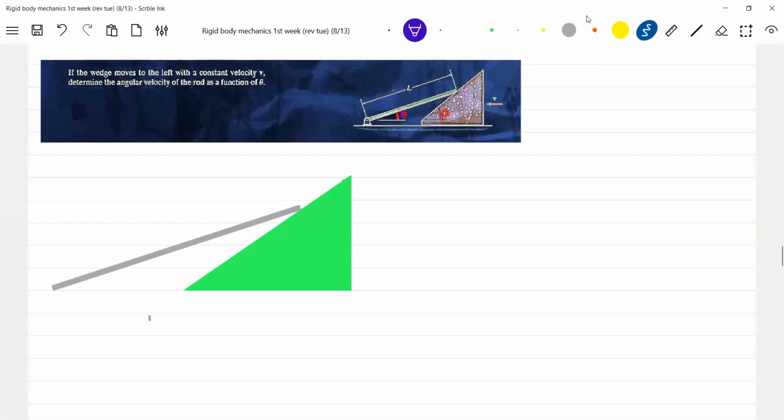This is a problem based on a constraint equation. Nothing to do with it, just some small maths you can apply, and you can manage very easily. The wedge moving away or towards doesn't matter, just the sign. Let me take moving away, a little bit easier for you. This angle is theta, this angle is phi. The length of the rod is L. It is asking for the angular velocity of this, so the angular velocity of the rod will come.